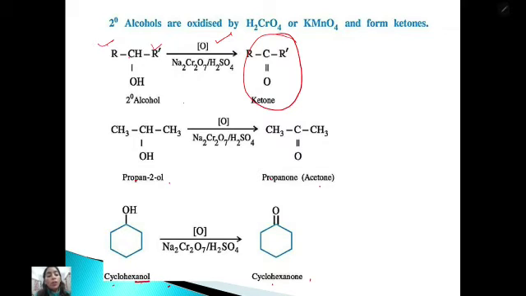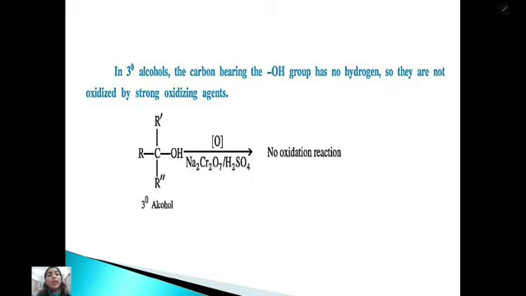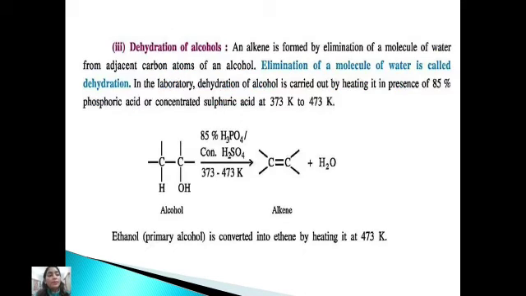For tertiary alcohol, the carbon bearing the OH group has no hydrogen, so they are not oxidized, even by a strong oxidizing agent. They don't have the tendency to oxidize even with a strong oxidizing agent.